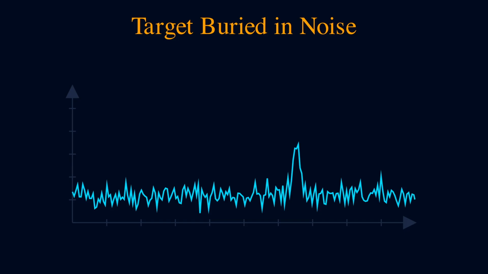Now observe this scenario carefully. Buried somewhere in this noisy signal is an actual target return. Can you spot it? There's a slight elevation around this position, but is it real or just another noise spike? Without a sophisticated algorithm, we're essentially guessing. We need a method that can automatically adapt to local conditions and make intelligent detection decisions. This is exactly why CFAR was invented.